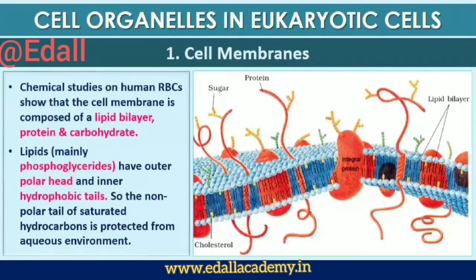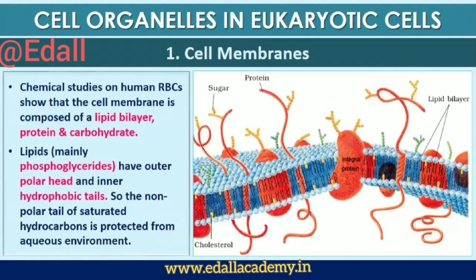8.5.1 Cell membrane. The detailed structure of the membrane was studied only after the advent of the electron microscope in the 1950s. Meanwhile, chemical studies on the cell membrane, especially in human red blood cells, RBCs, enabled the scientists to deduce the possible structure of plasma membrane. These studies showed that the cell membrane is composed of lipids that are arranged in a bilayer. Also, the lipids are arranged within the membrane with the polar head towards the outer sides and the hydrophobic tails towards the inner part. This ensures that the nonpolar tail of saturated hydrocarbons is protected from the aqueous environment.